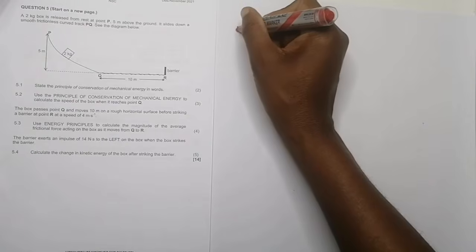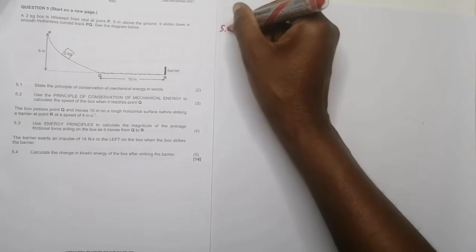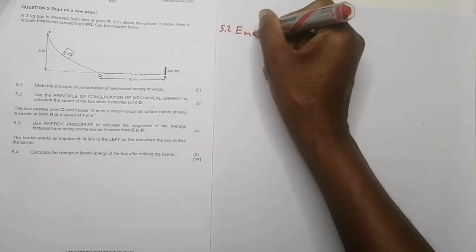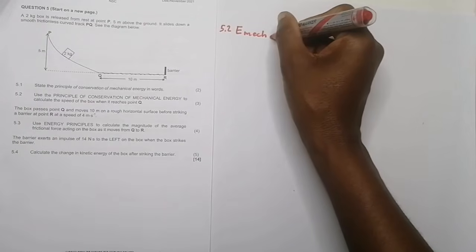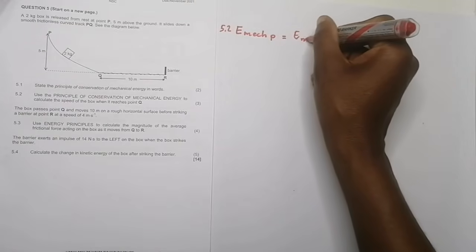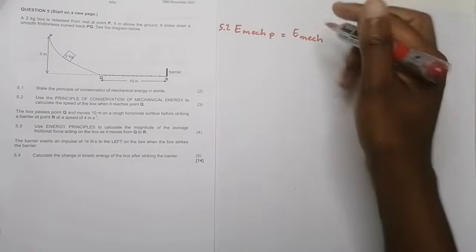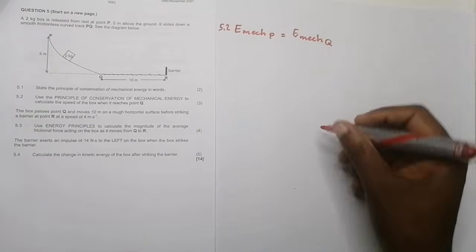So we can say, well, it means that Emech, okay, so remember that's 5.2. Okay, so we can say Emech at P should be equal to Emech at Q, right?